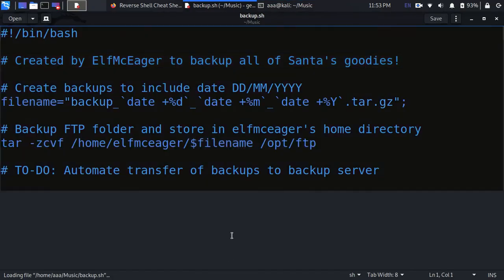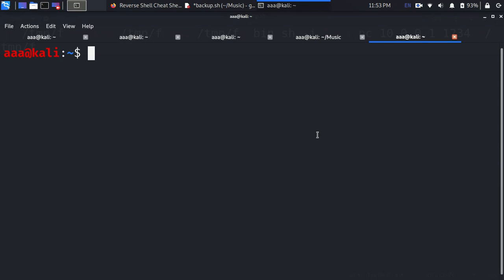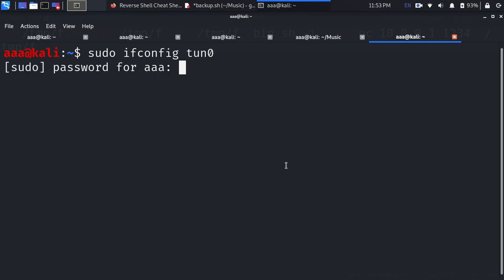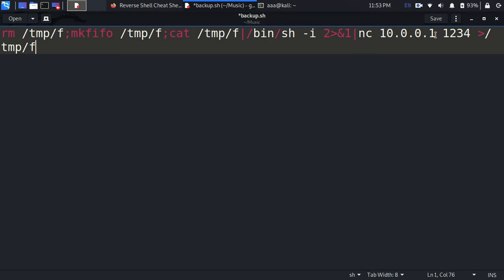Now I put in my script, and now I'll run sudo ifconfig. This will give me my IP, and this IP I'll switch in here. So this is a reverse shell. This is just the line for a reverse shell. You don't need to remember it.